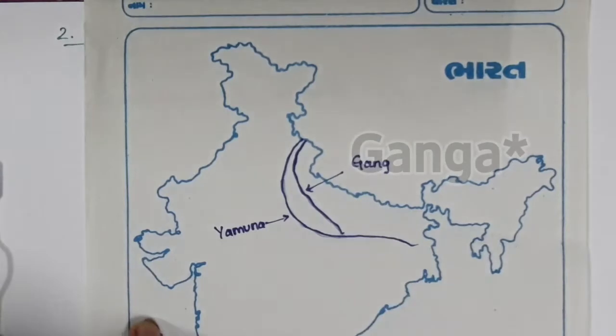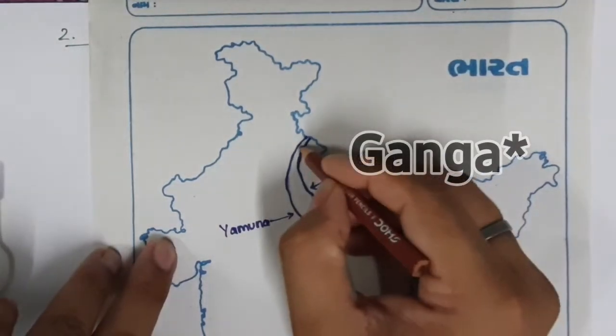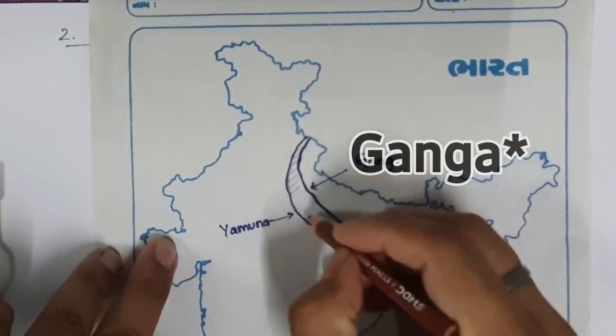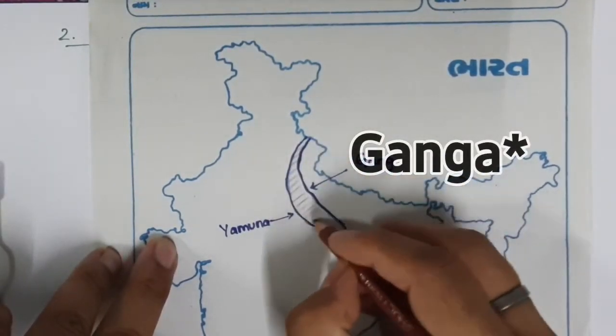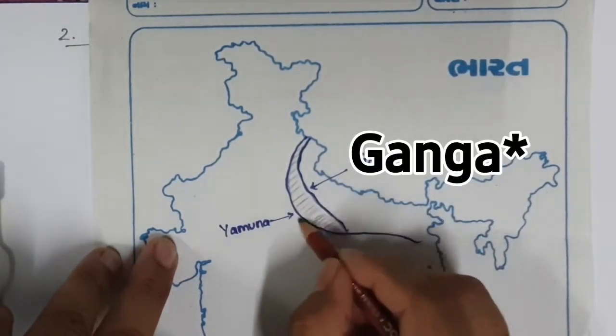Now the land between Ganga and Yamuna, this land is a Doab, because it is surrounded by two rivers.